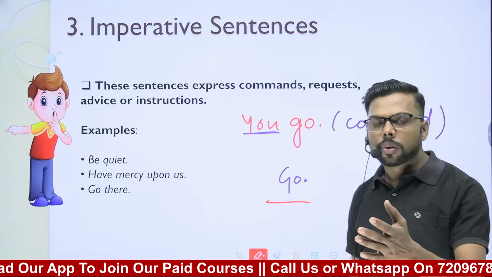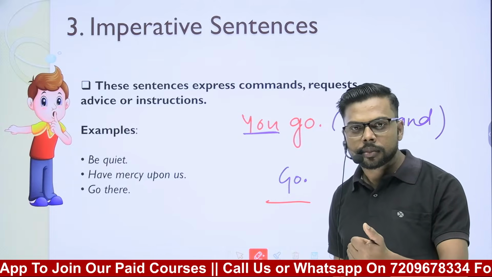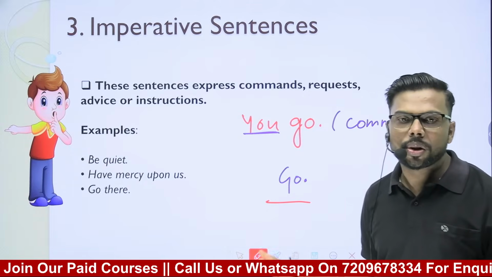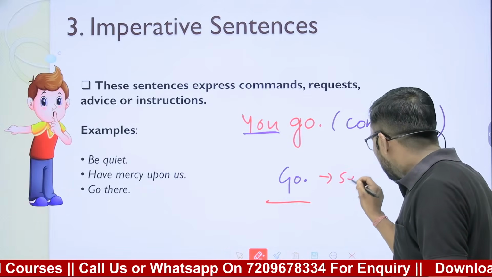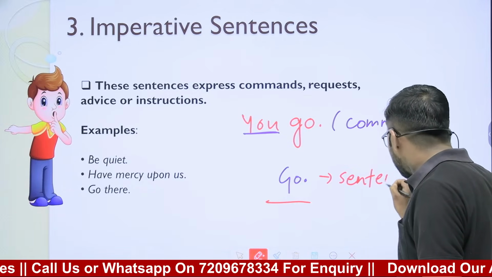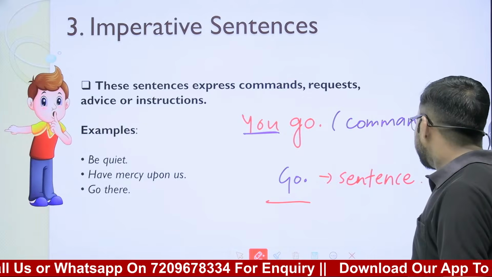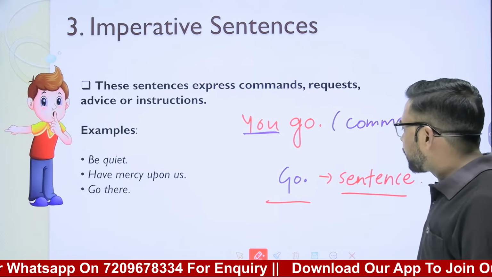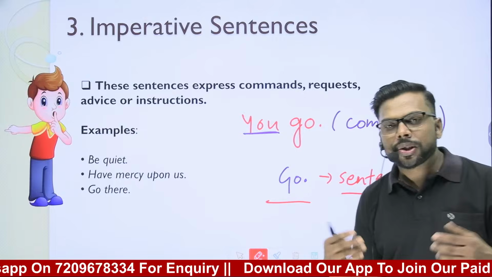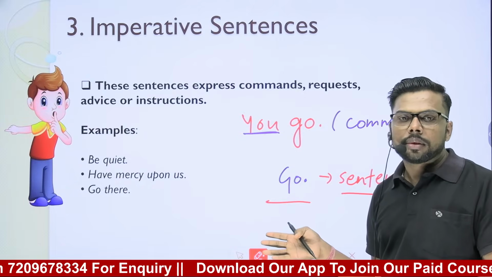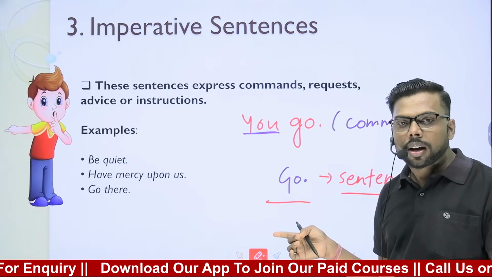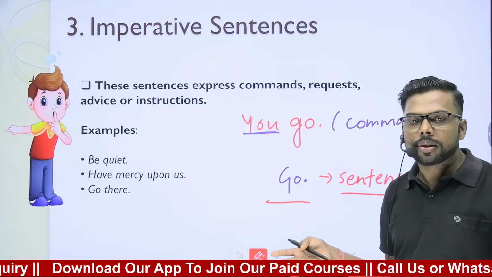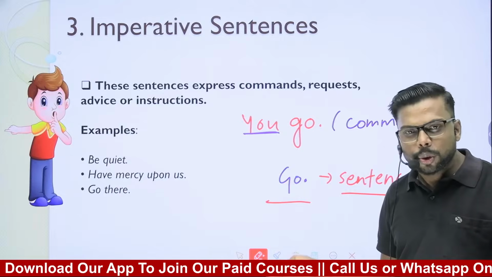If I say go, come, are these sentences or not? This is also a complete sentence. And what is the interesting thing about this? That it is a single word. So I don't say that a sentence isn't a group of words. It is a group of words.